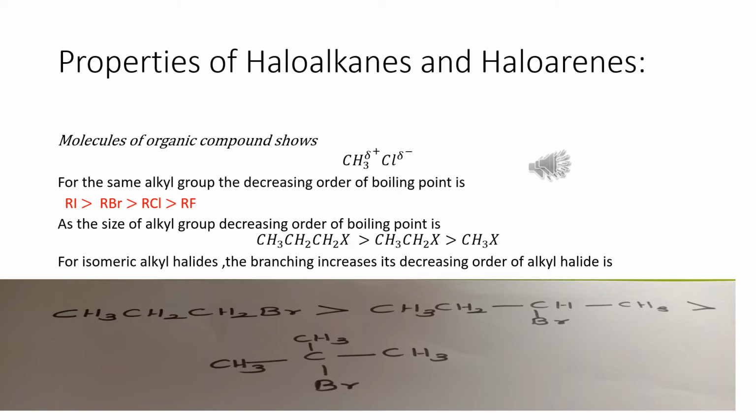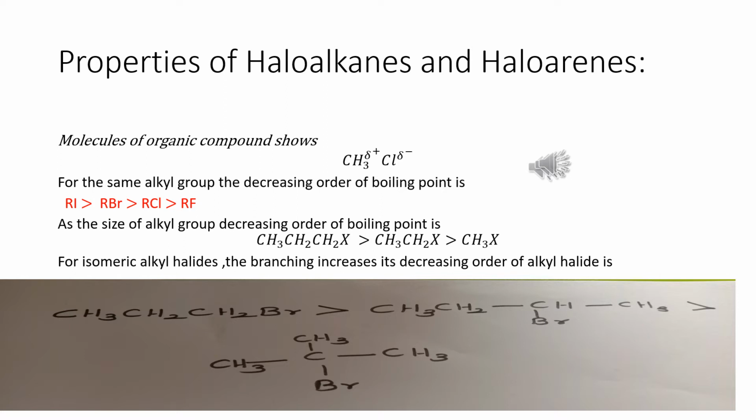That's why chlorides, bromides and iodides show higher boiling points than hydrocarbons. As the molecular mass increases, the melting and boiling points also increase because the molecular mass of the compound is high, its attractions are also high, and if the molecular mass increases, the molecule size also increases.